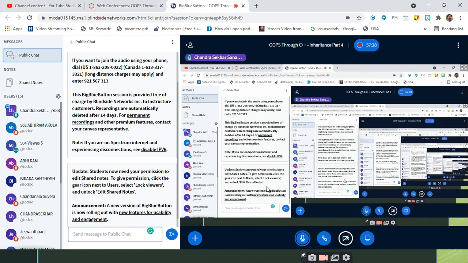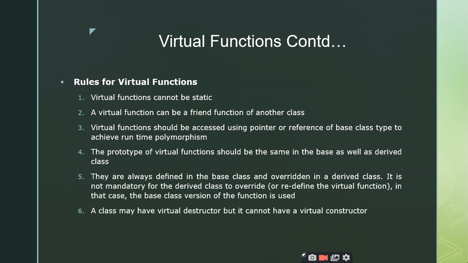You are now unmuted. Right. So is my voice clear? Yes, sir. So that is all about the virtual functions. So there is no need to rush now. We'll close it within 20 to 30 minutes.